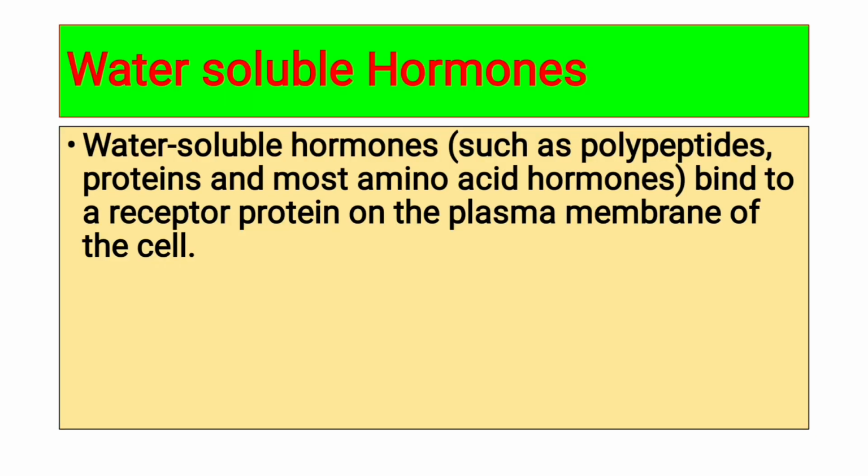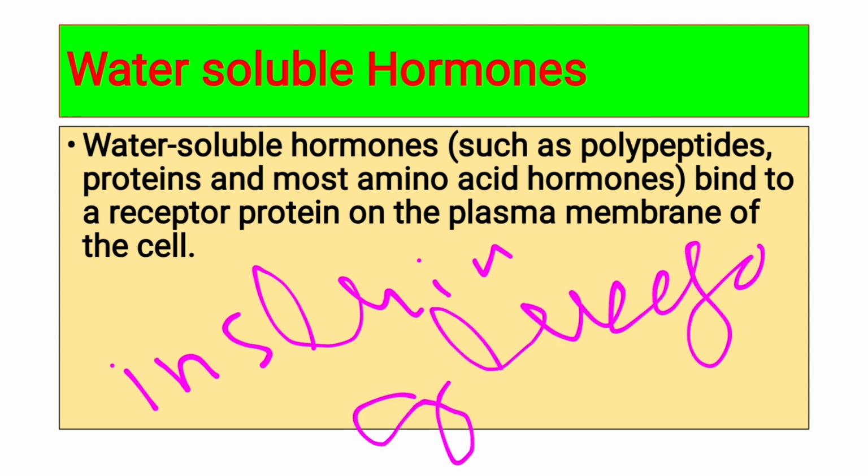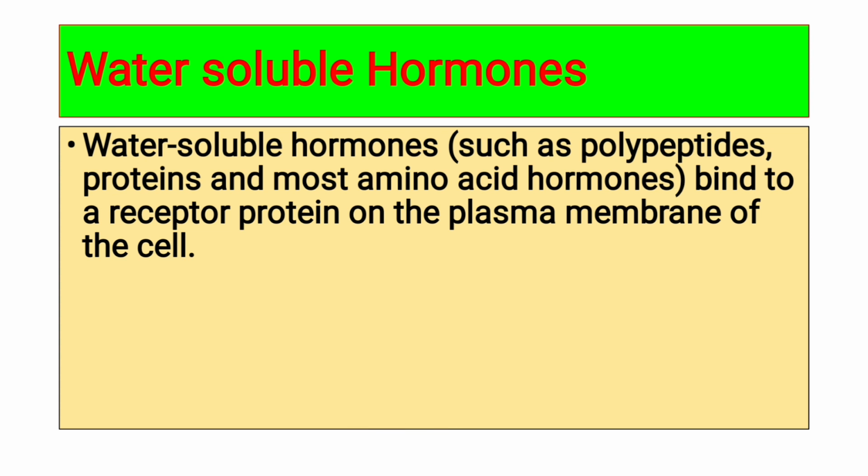The other class is water soluble hormone. Water soluble hormones are polypeptide proteins and most amino acid hormones. These are hormones like insulin and glucagon. So keep in mind for MCQs that insulin and glucagon are polypeptide or protein hormones and they are water soluble.